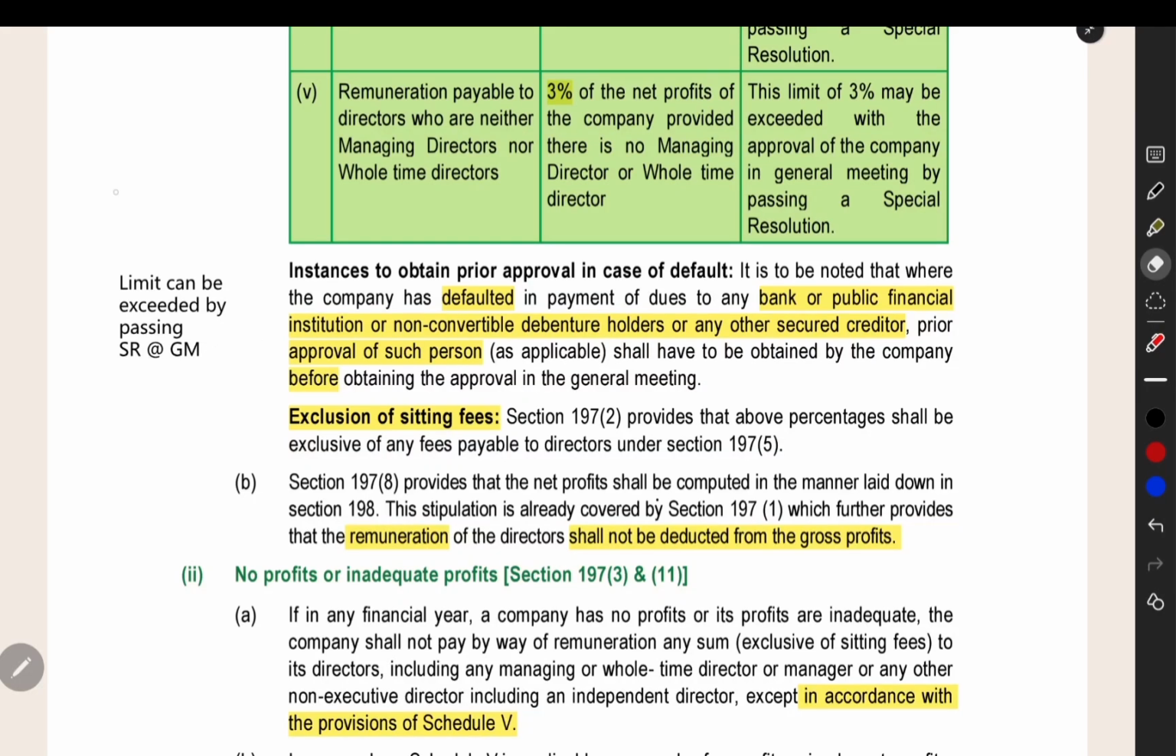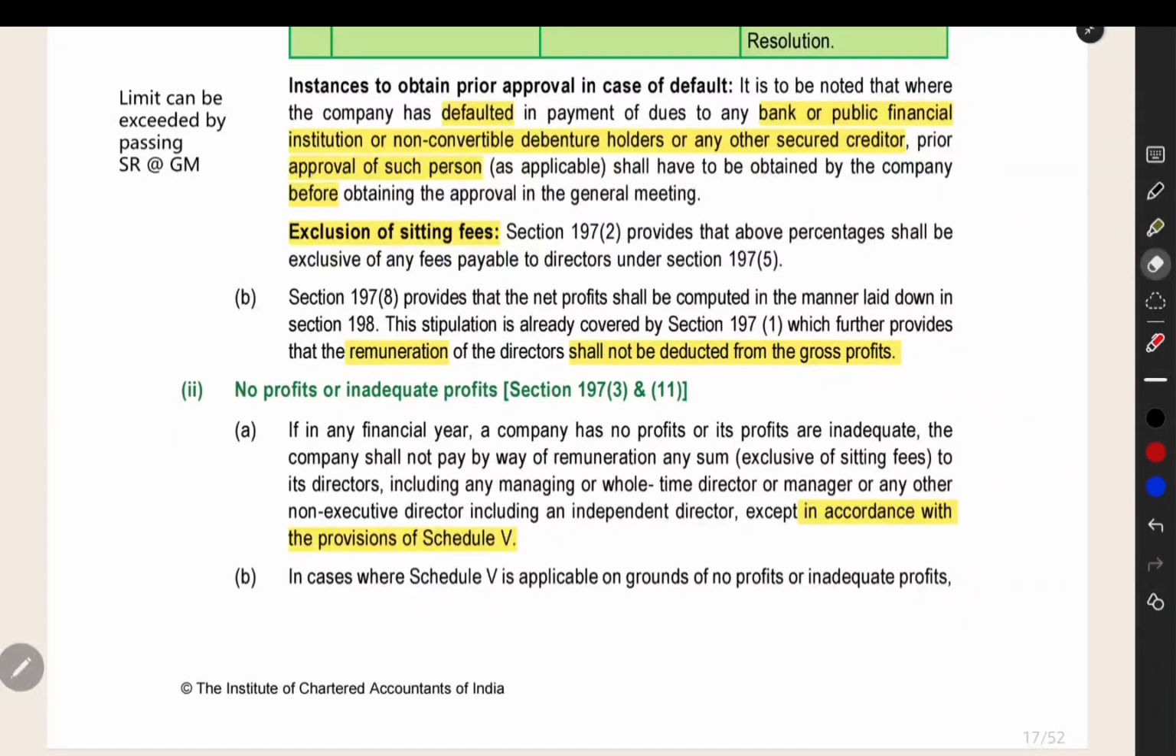If you have made any default on a loan from a financial institution, or secured credit, or non-convertible debentures, then you have to obtain the approval of such financial institution before paying any remuneration to the director. This percentage remuneration excludes sitting fees. You can pay this percentage remuneration, and extra, you can also pay sitting fees to the director as per section 197(5).